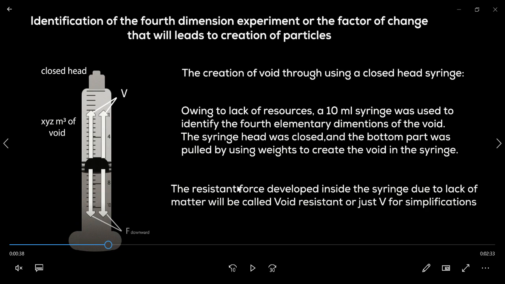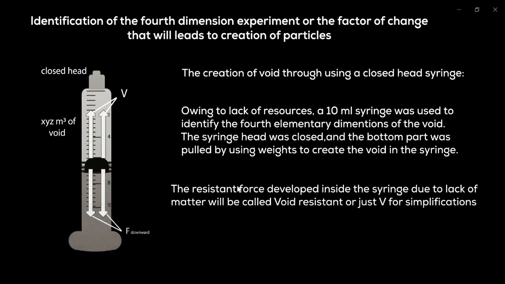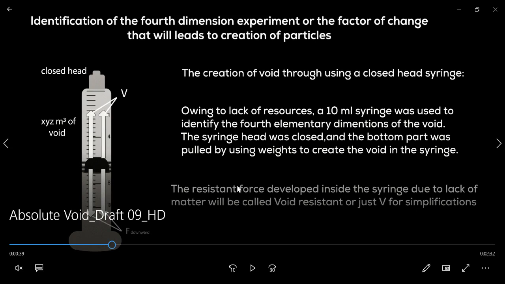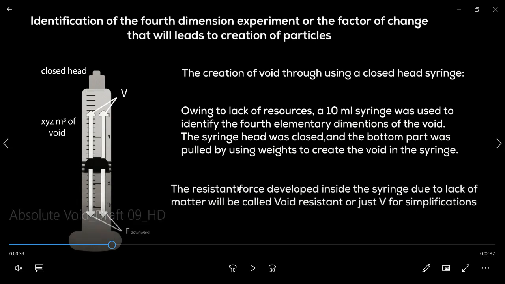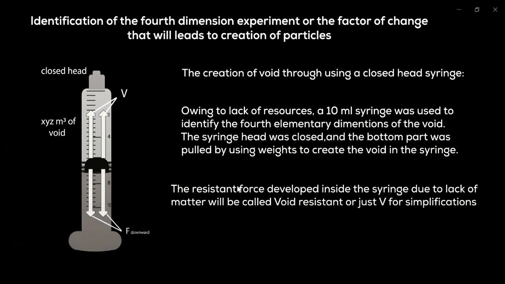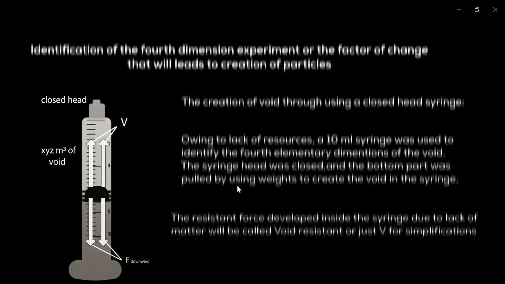Here, the entity that developed inside the syringe, the entity that was resisting the creation of void, we called the void resistant. Here we are defining the void resistant as the fourth dimension in the absolute void space. But the void resistant has patterns. Its patterns differ from one system to another.